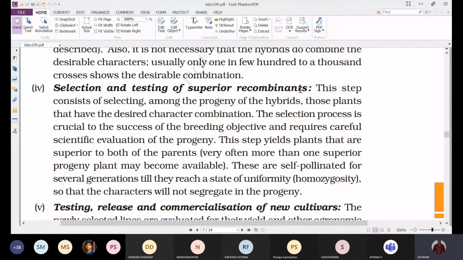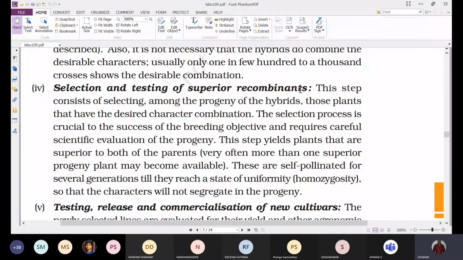And next one, evaluation. That means whether they are able to produce similar varieties of plants in the further generations also. That one also we have to look after, because buying hybrid seeds from the market is costly, it is expensive for the farmer.